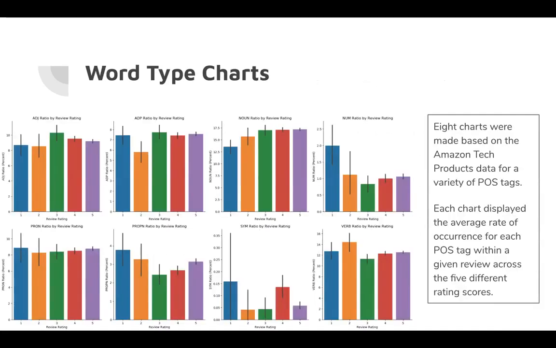Now, we were able to create 8 bar charts, which looked at the Amazon tech products data set, and it looked at the ratio, the rate of occurrence of each word type within a given review. So say if a review had 100 words and 20 of them were nouns, you would see a ratio of 20%. And what's interesting about this is that across the review ratings, each of the word types themselves remain quite consistent, but across the different word types, the ratios are pretty much all over the place.